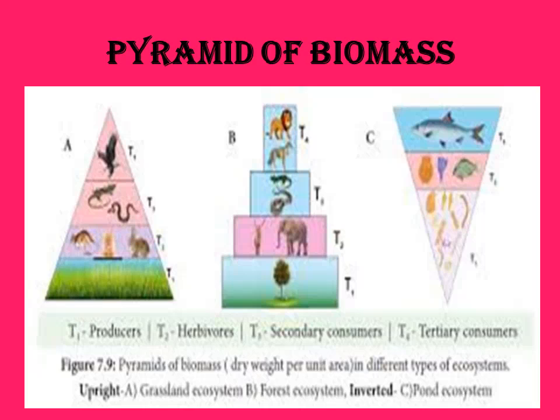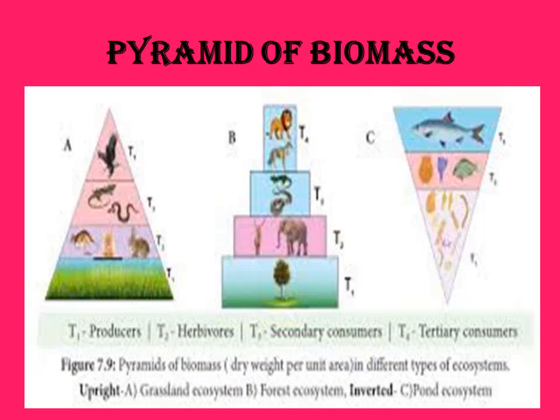in the forest, the producer level is occupied by trees, isn't it? So here the biomass of the producer level was more, but the biomass of trophic level 2 was a little lesser than the producer level T1.